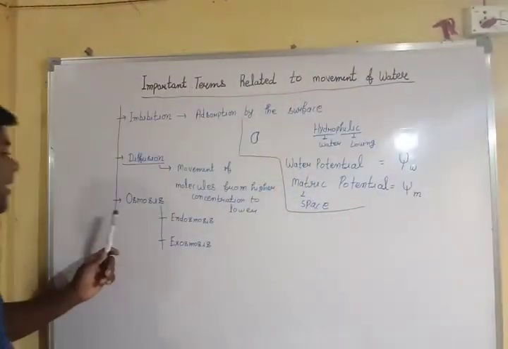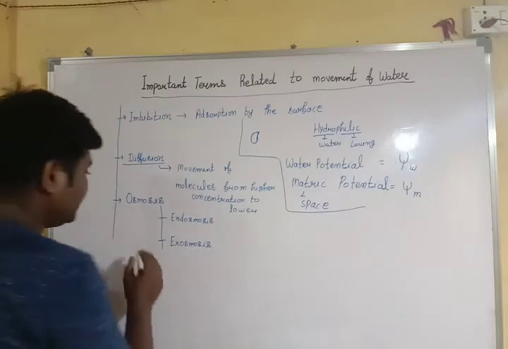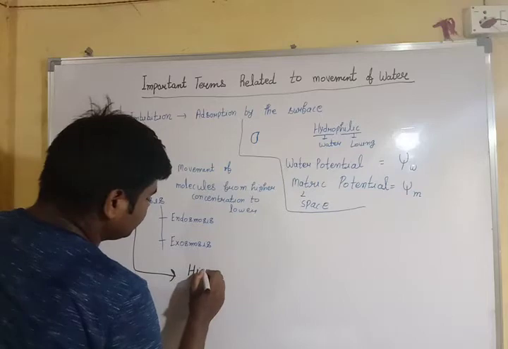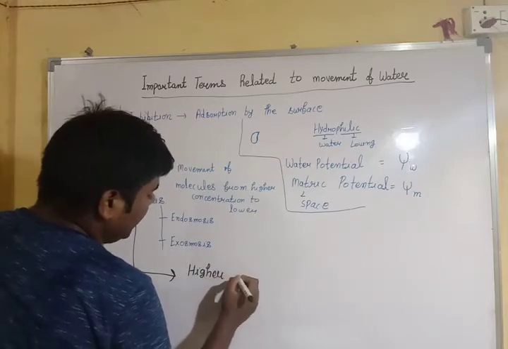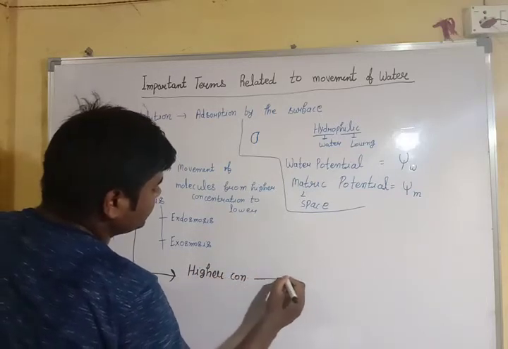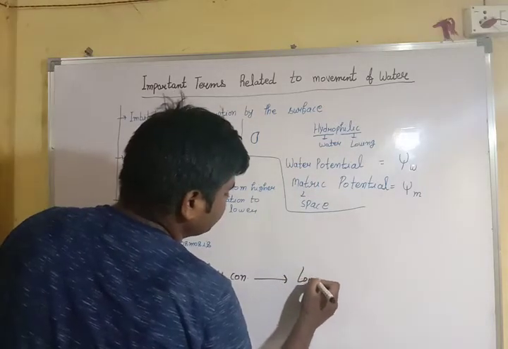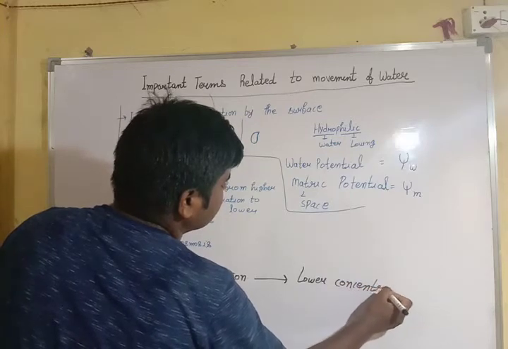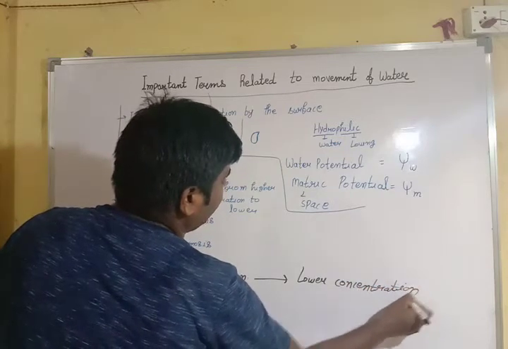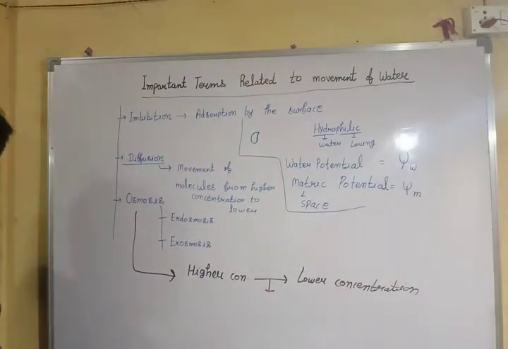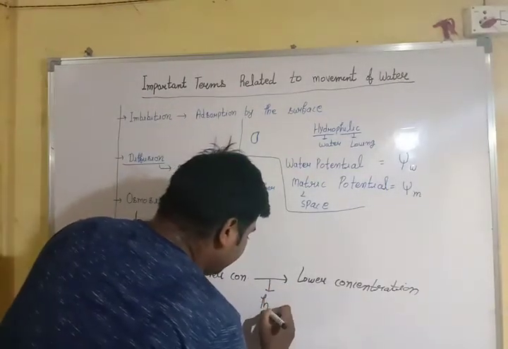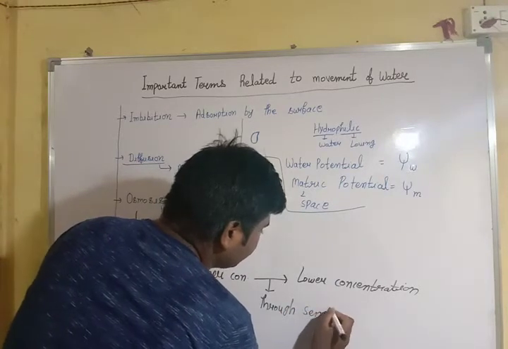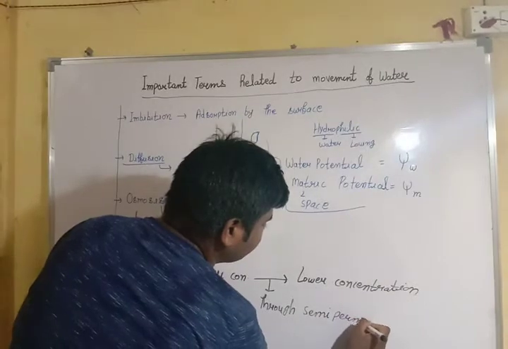Then we have the next one, osmosis. The definition is the same, higher concentration to lower concentration, but there is a medium. What is the medium? Through a semi-permeable membrane.